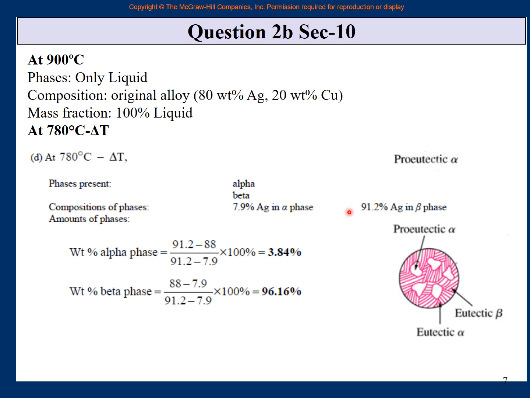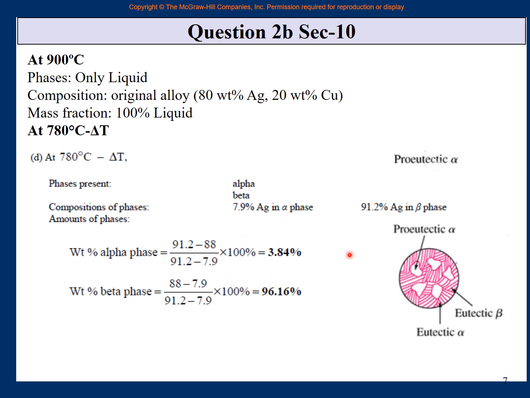80 weight %. Then weight % of the alpha phase is 91.2 minus 80, I have typed it wrong, it should be 80, not 88, upon the total, and find the percentage. Weight % beta, on the opposite side, 80 minus 7.9 and so on. If I have done a wrong calculation, you can correct it, but it is 80 weight %. If I have by mistake done it for 88, then this is wrong. It will be 91.2 minus 80 and so on.